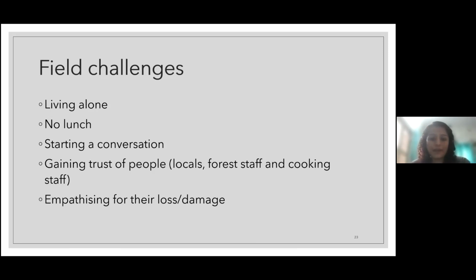I don't feel the pain of the loss or the damage that they have faced, because I don't live there, so I have no experience of it. So it was very difficult to empathize with them, saying things like, yes, it's okay, it will get better. It did not come naturally to me. That was one of the challenges that I faced.